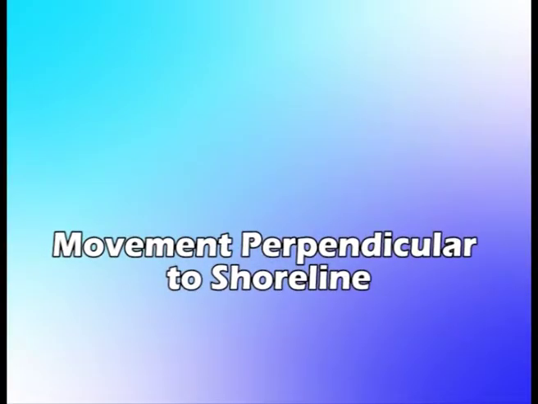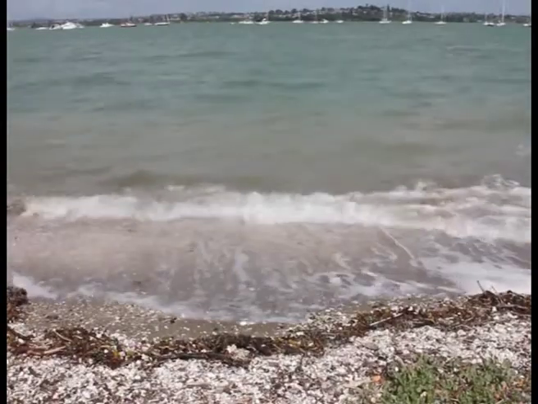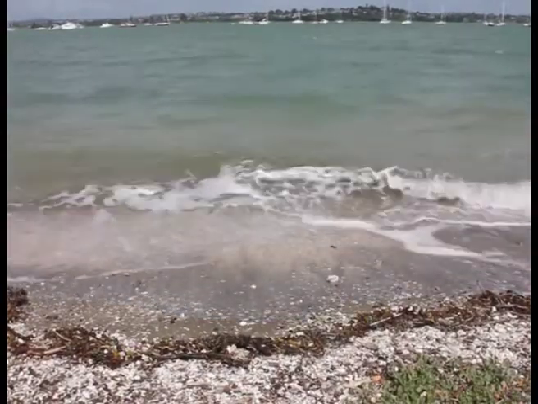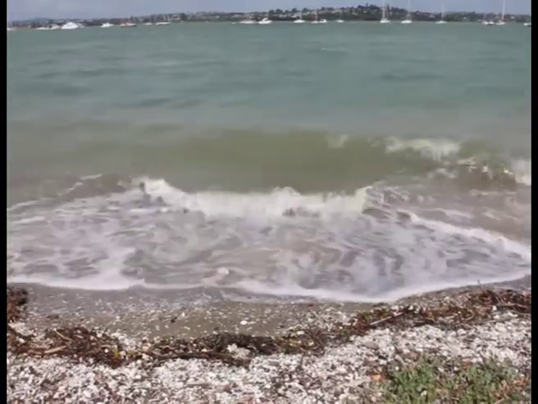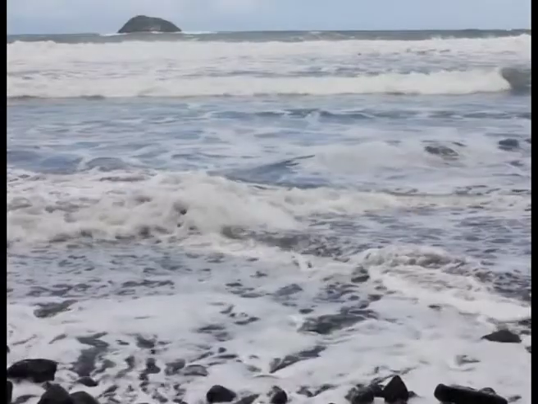Movement perpendicular to shoreline. If you stand ankle deep in water at the beach, you will see that swash and backwash move toward and away from the shoreline. Whether there is a net loss or addition of sand depends on the level of wave activity. When wave activity is relatively light, with less energetic waves, much of the swash soaks into the beach, which reduces the backwash. Consequently, the swash dominates and causes a net movement of sand up the beach face toward the berm.